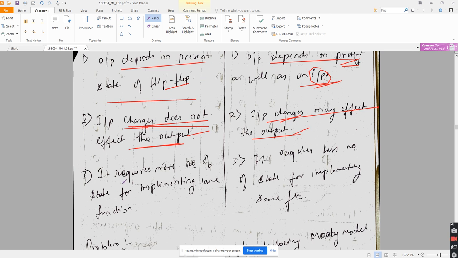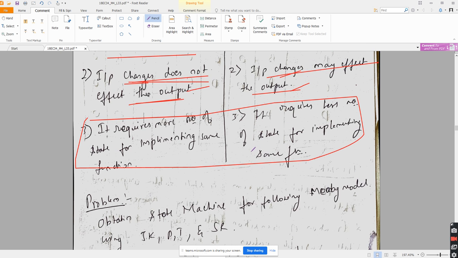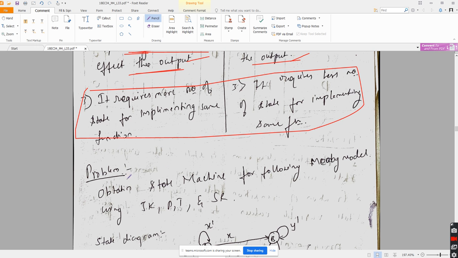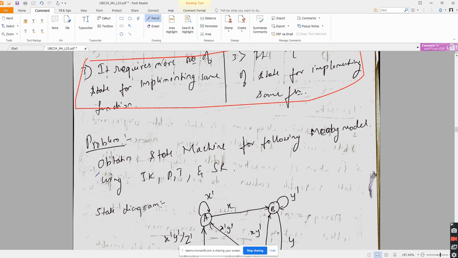Next, Mealy requires more number of states for implementing the same function. Moore requires less number of states for implementing the same function. You will understand this point after solving some problems. I will get back to this point after solving some problems. How it is exactly, we will come to know after solving a problem. So we will start with the problem.